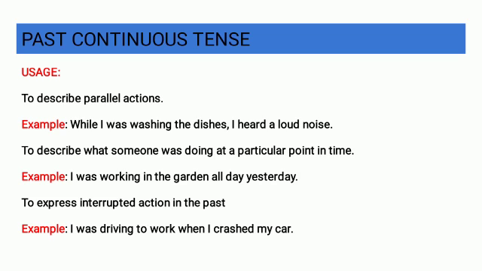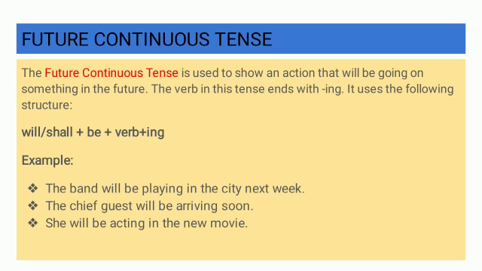Number 2. To describe what someone was doing at a particular point in time. Example: I was working in the garden all day yesterday. And number 3. To express interrupted action in the past. For example, I was driving to work when I crashed my car. Now at the last, future continuous tense.